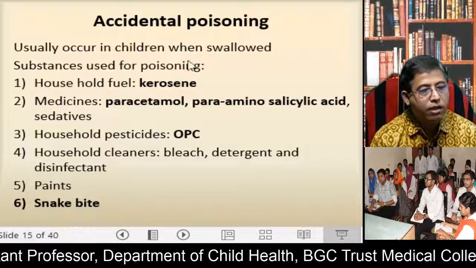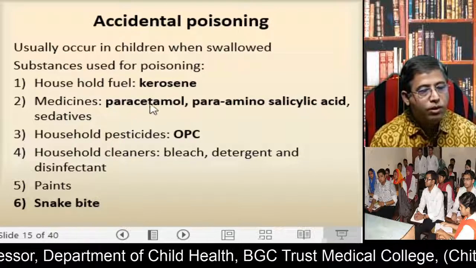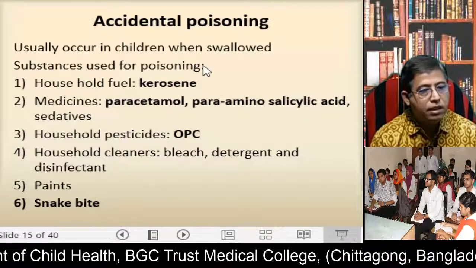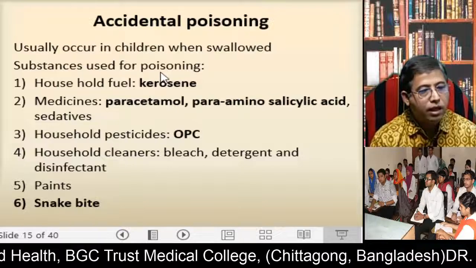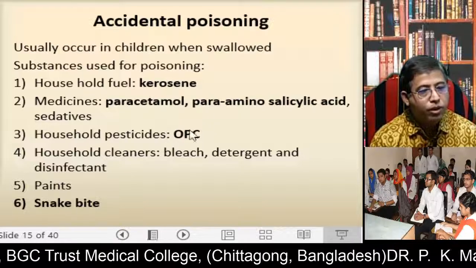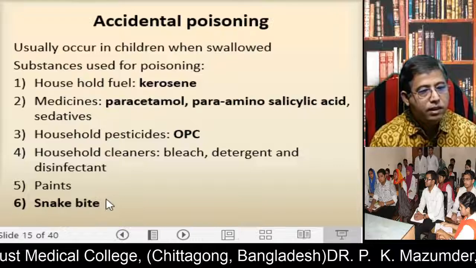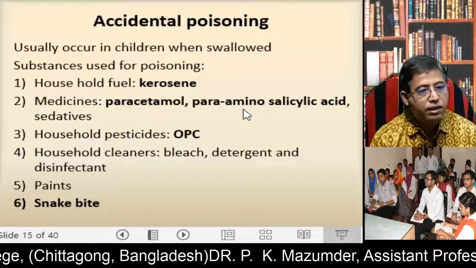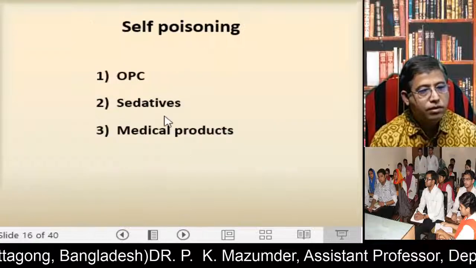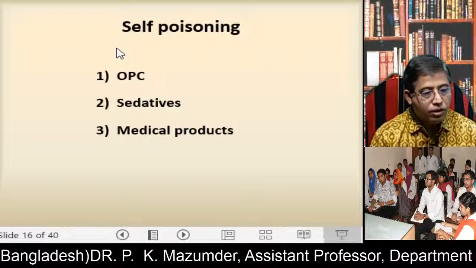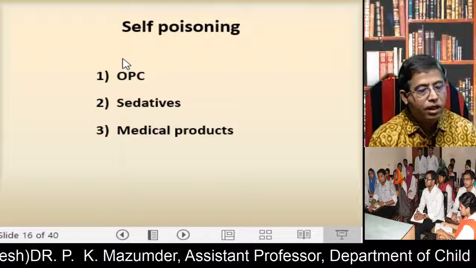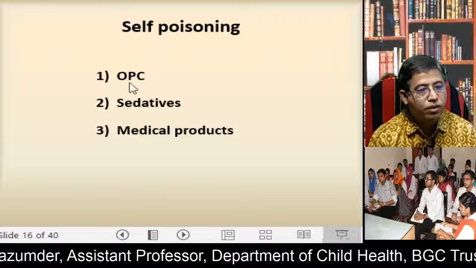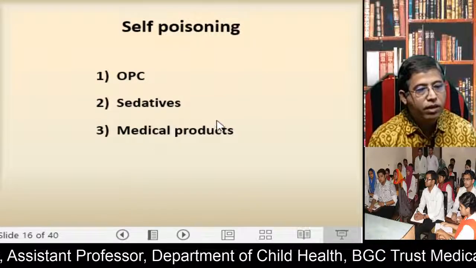So when you are asked in the viva board what are the common poisonings in children, your answer is kerosene poisoning, then organophosphorus compound, then snake bite, and any other poisoning is paracetamol, salicylates. Now, some conditions where poisons are used for self poisoning: this is organophosphorus compound, OPC, sedatives, medical products.